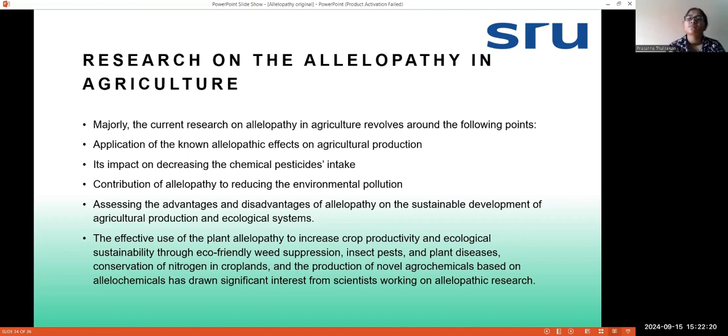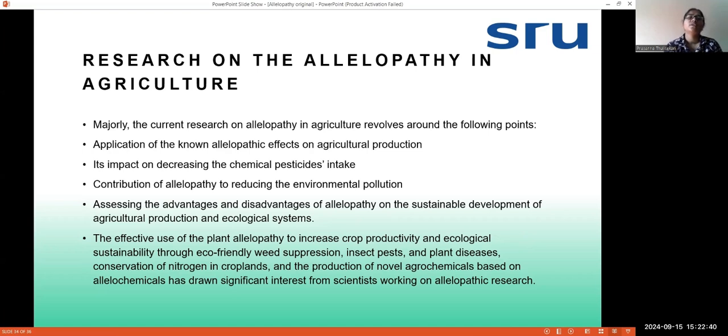For example, neem oil or neem seed cake can be used as pesticides for some pests. So we also need to do research on this and we can use it in the future.